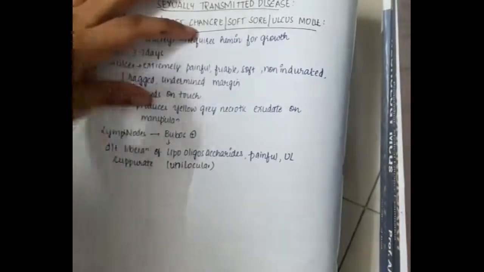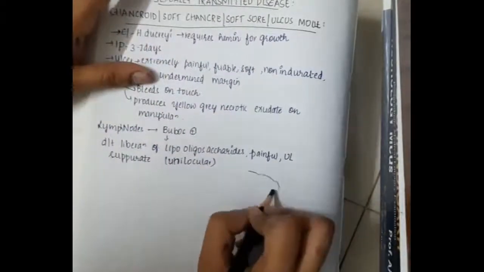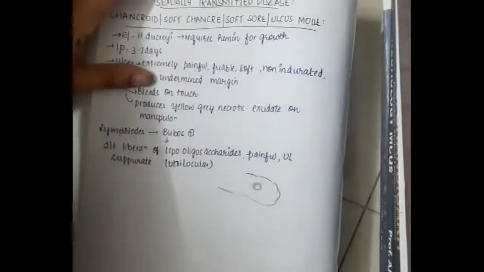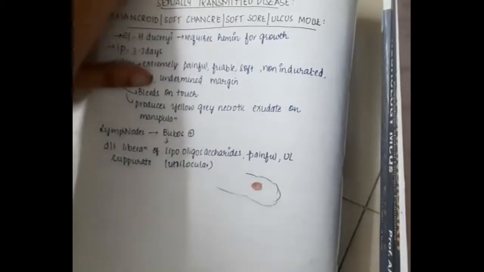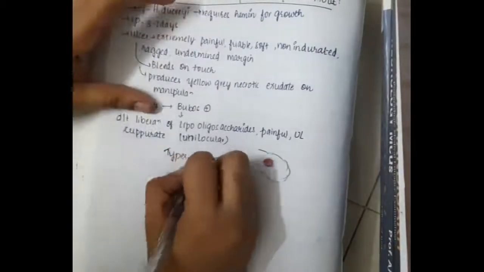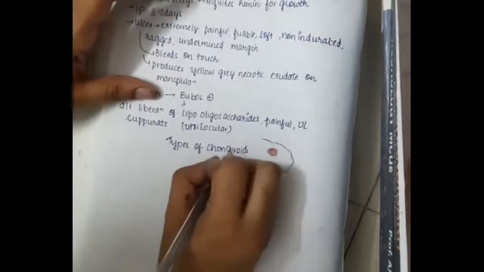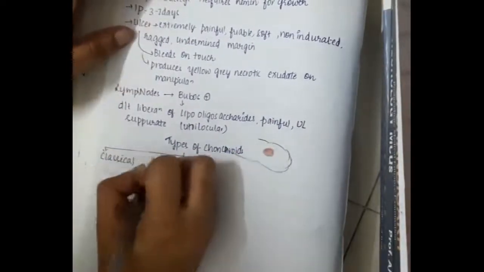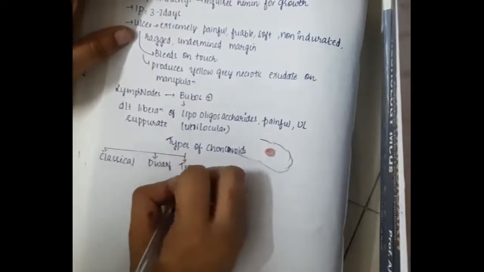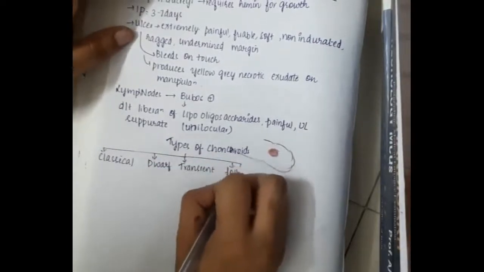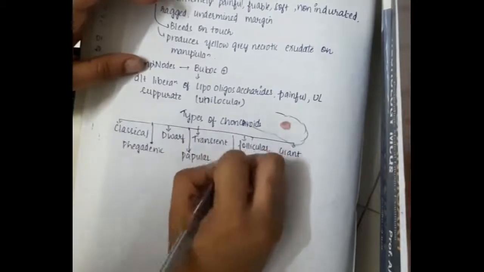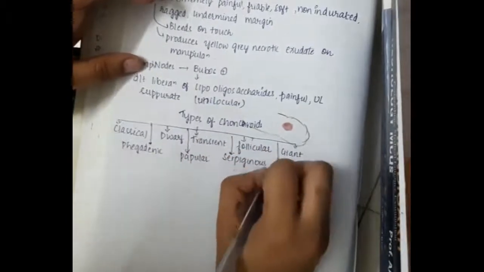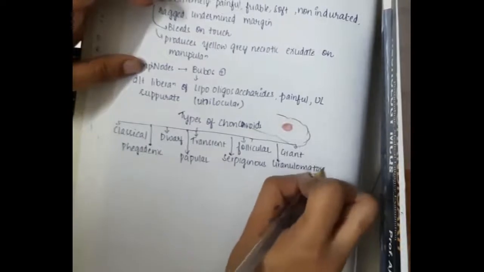There are different types of chancroid. If you see, this is present mostly on the penis, and you see the ulcer, which is painful, friable, soft, non-indurated, ragged, undermined, marginated ulcers. There are many types of chancroid. We have classical chancroid, dwarf, transient chancroid, follicular chancroid, giant chancroid, phagedenic, papular chancroid, serpiginous chancroid, or granulomatous chancroid.